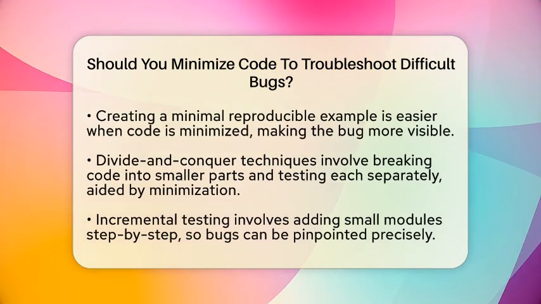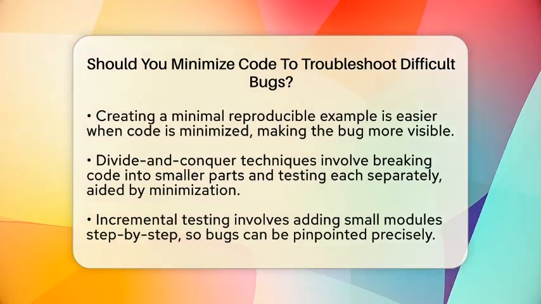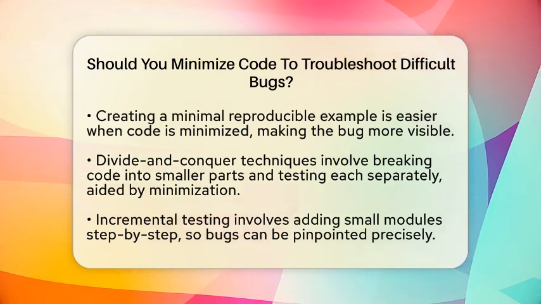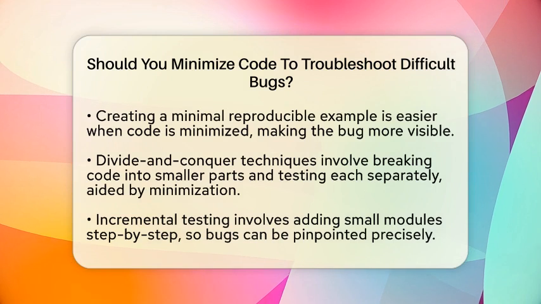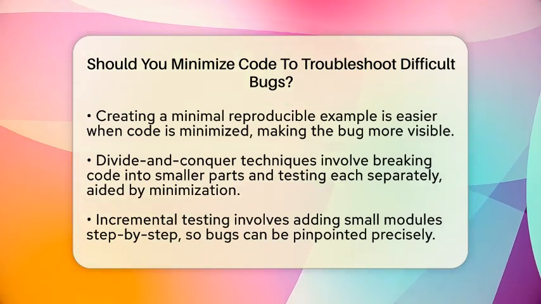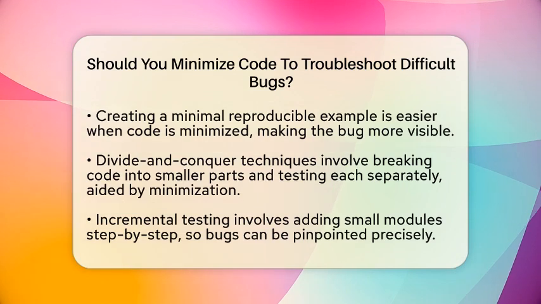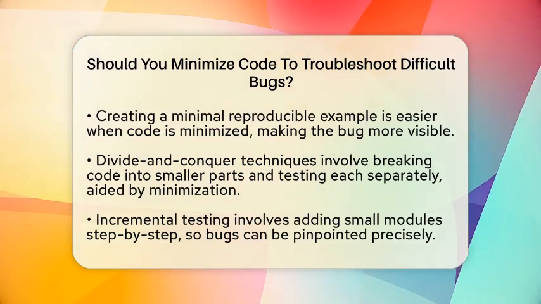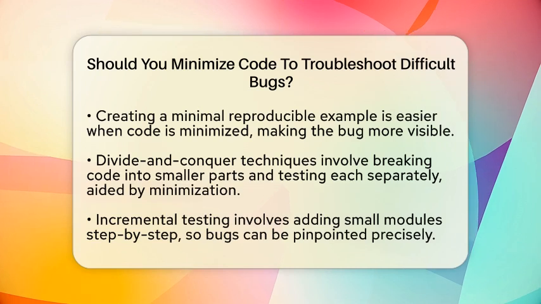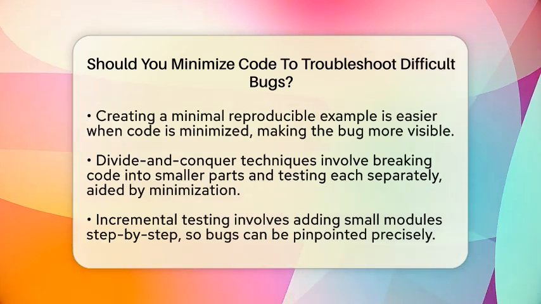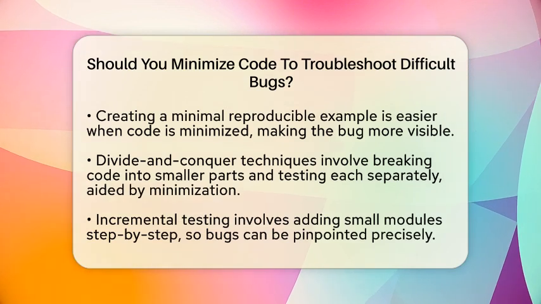Minimizing code works well with good debugging practices. For example, narrowing the scope means you can create a minimal reproducible example. This is a small piece of code that still causes the bug to happen. It helps you see the problem without extra clutter. Divide and conquer is another approach. You break your code into smaller parts and test each one separately. Minimizing is a natural step here because it helps isolate the problematic section.